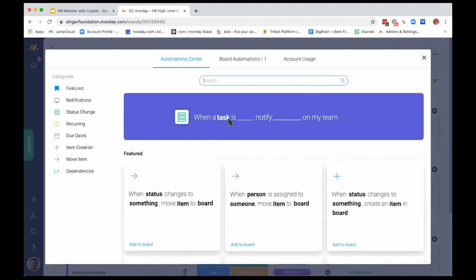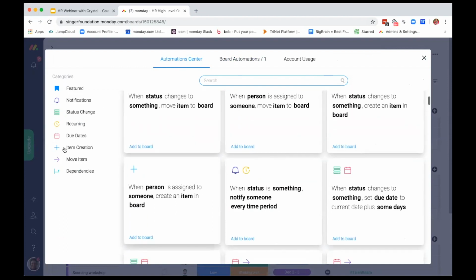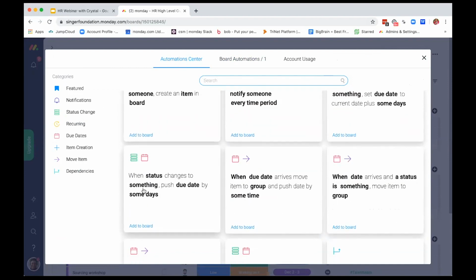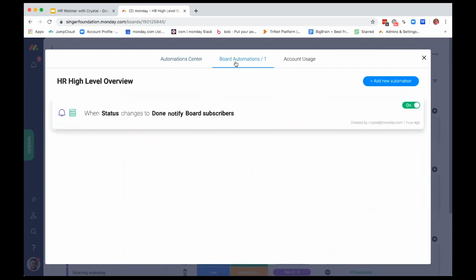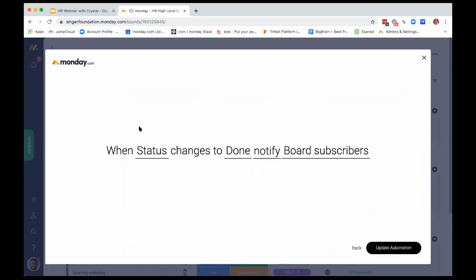As you can see here, we have an entire automation center where you can add in different if-then statements, or like we like to call them, actions that can pretty much keep your board on autopilot. But the one I want to show you guys today is that when a status changes to done, I want to notify everyone on this board that we've got some things done.